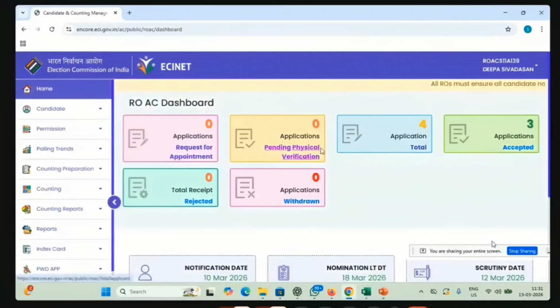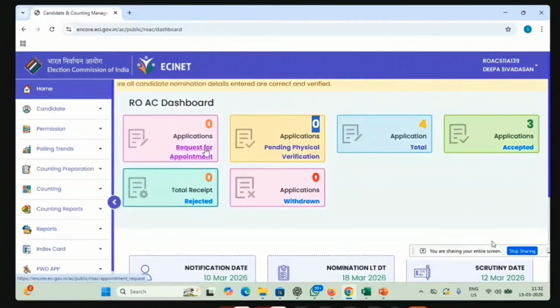Then we have pending physical verifications. Pending physical verification is related to online nominations. So once the request for appointment is given, for example it will be one, and we have given the appointment, then automatically this pending physical verification will turn to one, because the online nomination has to be physically verified. So these two come under online nominations, and the total applications, accepted, rejected, withdrawn, everything comes under the offline nominations and online nominations together. Hope the dashboard is clear.